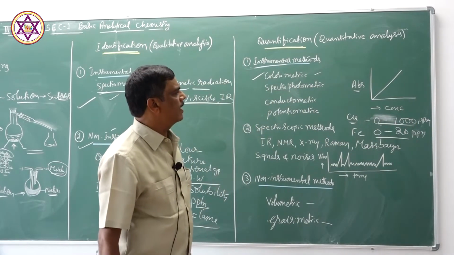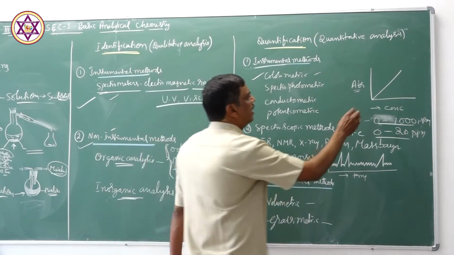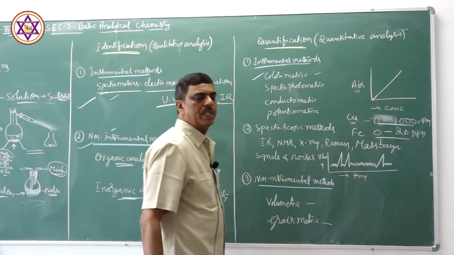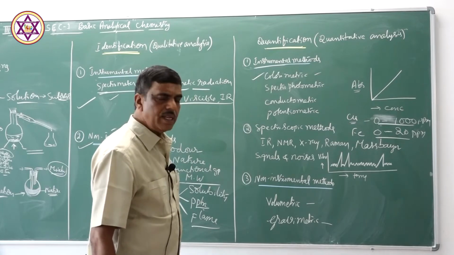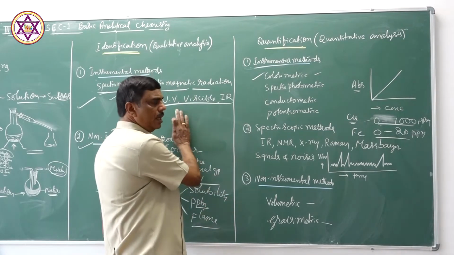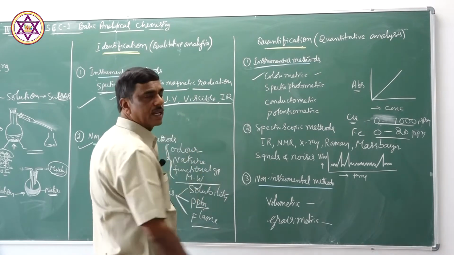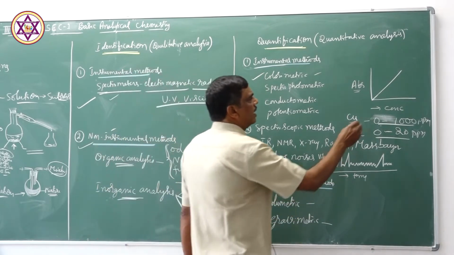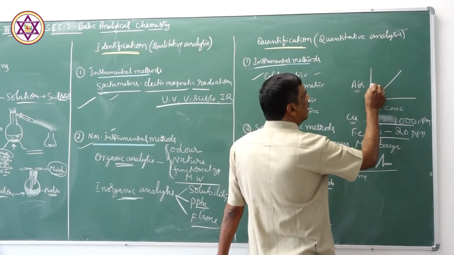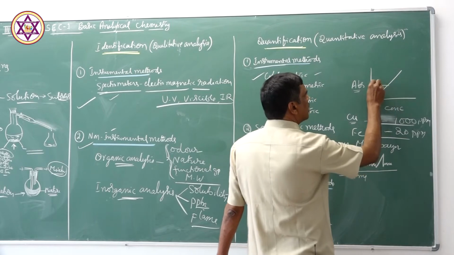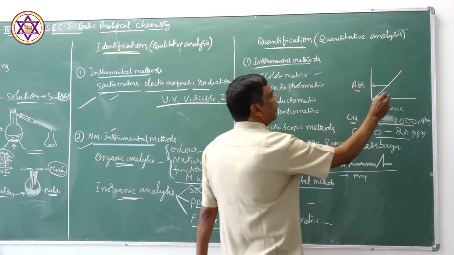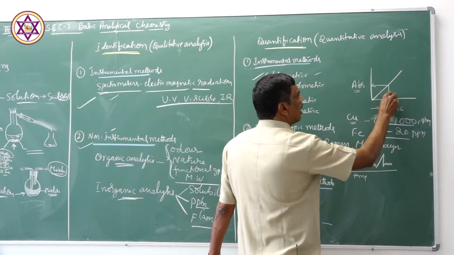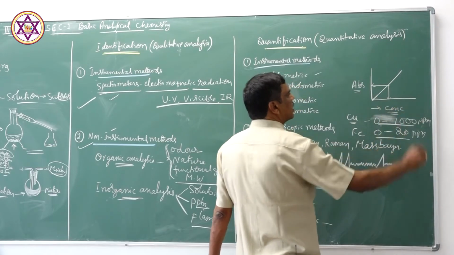Using this concentration range, a standard graph is first identified, and then the unknown solution is studied. If the absorbance is measured from the colorimeter, we can find out the concentration, the quantity, of the substance.